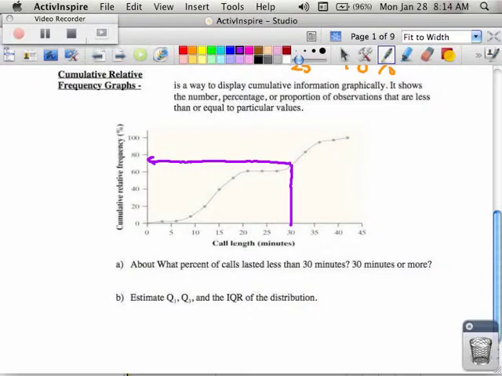And my drawing might be a little bit off, so what would you think based on where I put mine or where you put yours? 70? 68? I would say yours looks like 68, mine looks like 72. So you say about whatever you think it might be, based on where I put mine, which might not be exactly horizontal because I'm freehanding this. Mine looks like 72% of the calls are below it.